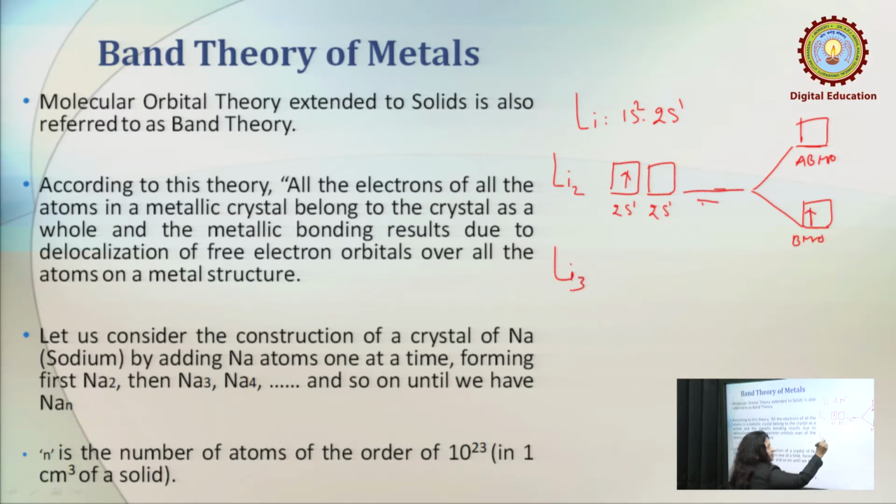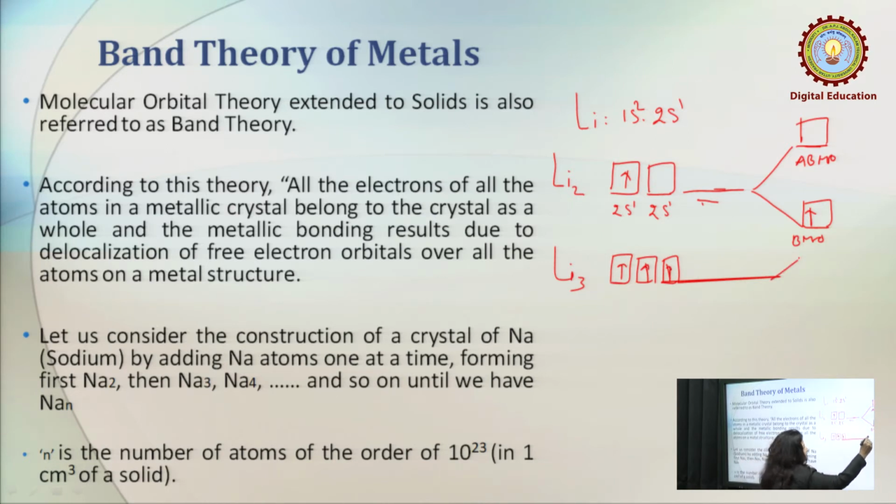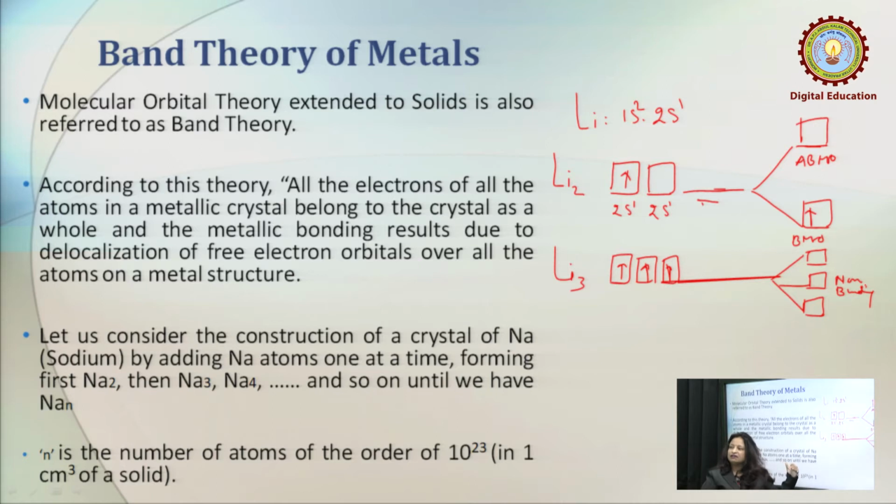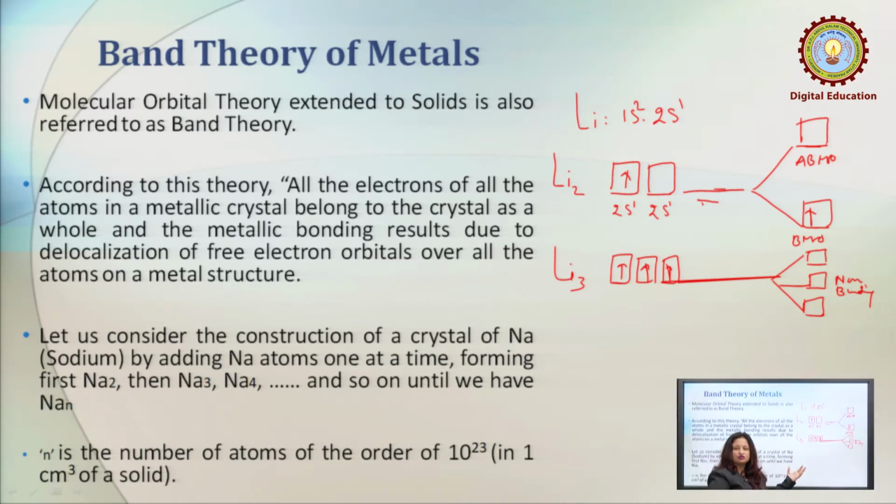If we consider 3 lithium atoms, we have to consider 2s1, 2s1 and 2s1. In this particular case we get bonding, anti-bonding, and in between there is a non-bonding orbital. How many electrons are there? 3 electrons are there. The filling happens following the same rules: Aufbau principle, Pauli's exclusion principle and Hund's rule of maximum multiplicity. So, 1, 2 and 3. Similarly, Li4, Li5 and so on up to Li N.